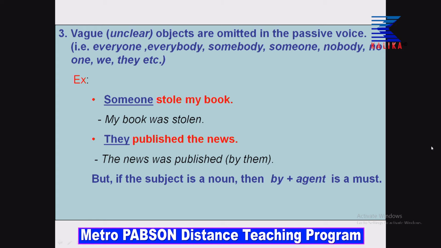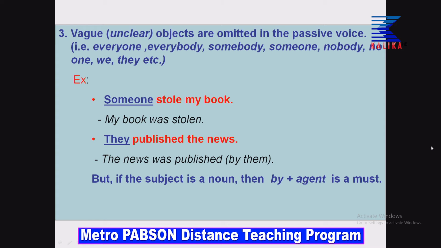They published the news. Here the subject is they, object is news. So, news will be placed first as subject in the passive sentence. So, how would you say that? The news was published by them. I have put by them in brackets. Why? Because it is optional. If you write by them, it is okay. If you do not write by them also, it is okay. So, here sometimes if you omit unclear objects, it is fine. We will give you a tick, you will be marked correct.